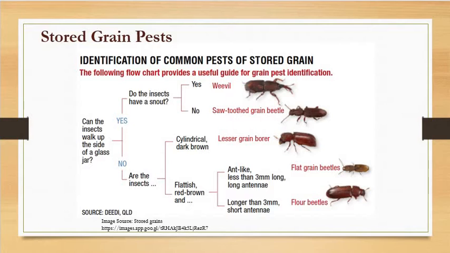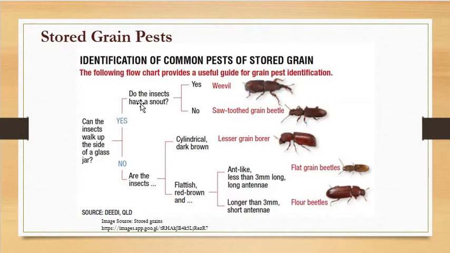So how to prevent the attack of pest organisms? Complete sun drying of the grains before storage. One should ensure that the grains are properly dried before storage. Even in an unaerated condition, if your grains are kept unaerated, the pest organisms attack such stored grains more. So grains must be frequently aerated as well as properly dried before storage.